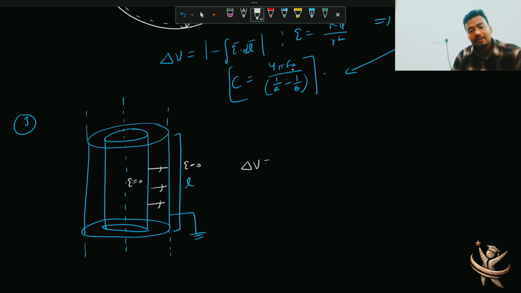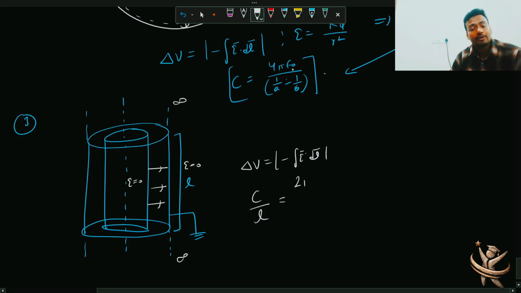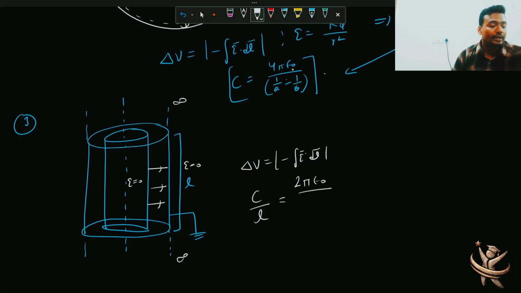Again, in this case, delta V is E dot dl, and finally you'll get C. Basically, in this case, you have to define capacitance per unit length, not for the whole length, because it's going up to infinity on both sides. So it is better to define capacitance per unit length, which is 2 pi epsilon naught divided by ln B by A, where A is the inner radius and B the outer radius, right?